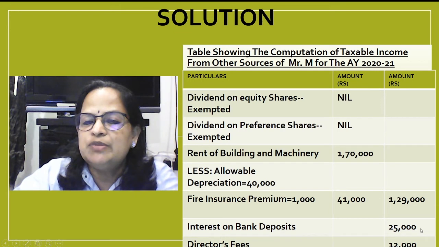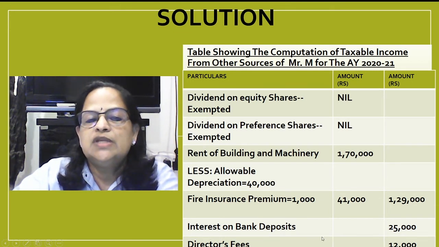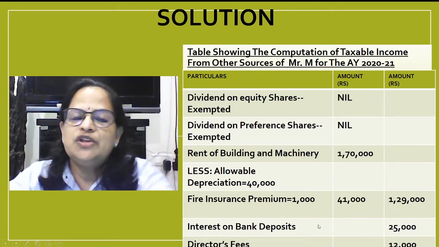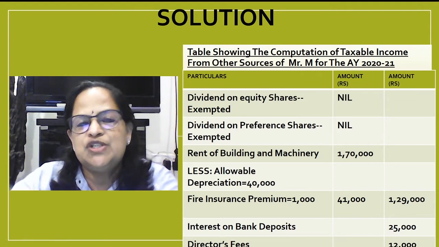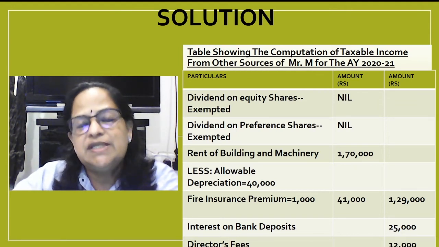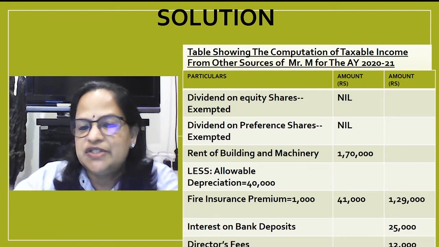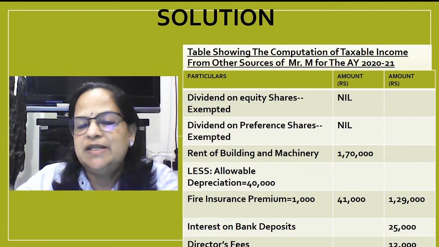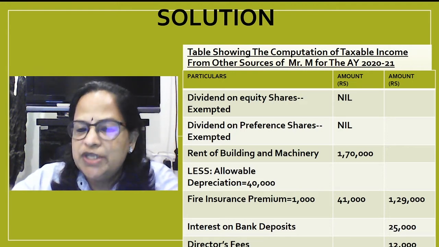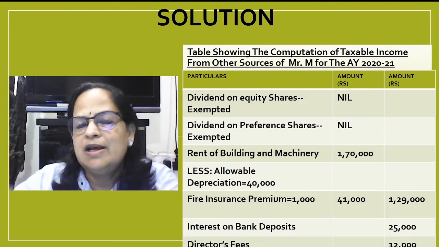Interest on bank deposits 25,000. So interest on bank deposits, you have to remember, usually if you have a fixed deposit or recurring deposit, 10% TDS will be deducted by the bank. But if it's savings bank interest, the bank is not deducting the TDS. So we will show it here, then we have to do it in the calculation.